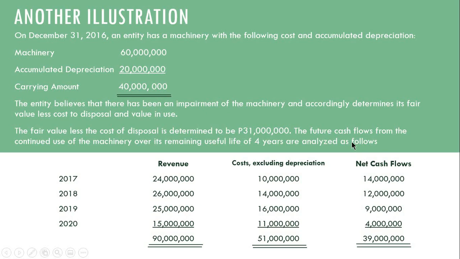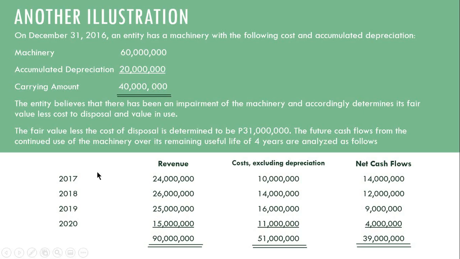Now, ang value in use, of course, kailangan natin i-compute kasi we have to compare it to the fair value less cost of disposal. Whichever is higher, yun yung recoverable amount. Di ba sabi natin that the value in use is the net cash flows discounted if we continue to use the asset. Okay? So for 2017, 2018, 2019 and 2020, ito daw yung cash flows ng asset natin in the continuing use of the asset.